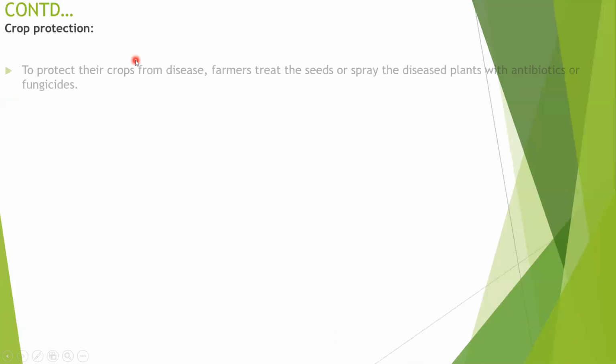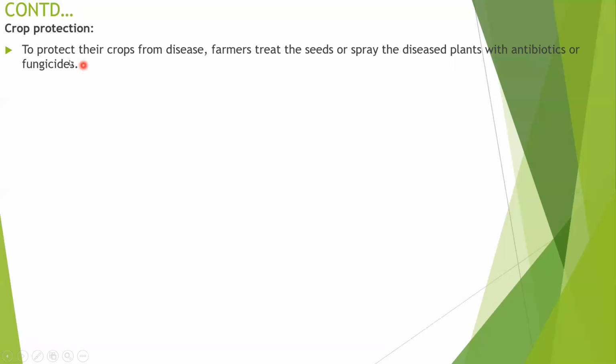Then crop protection, the second technique of the green revolution, is to protect crops from diseases, because the crops are cultivated in an outside, open environment. A lot of germs try to attack, because enough water is available, and plants easily catch diseases through insects, bacteria, pathogens, viruses, and fungi. That's why people give proper crop protection.